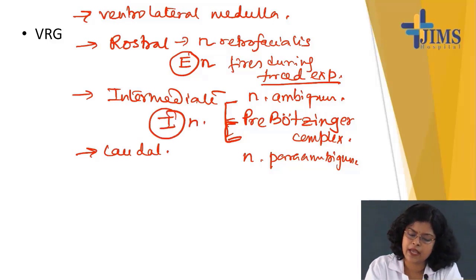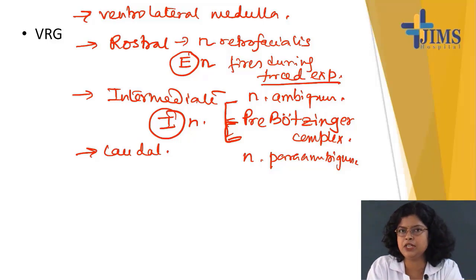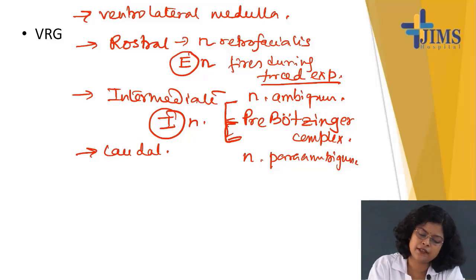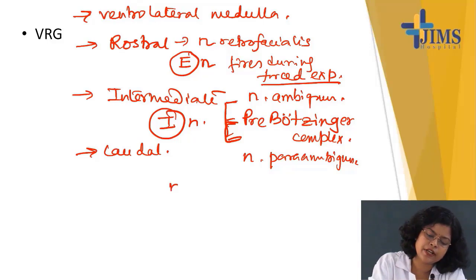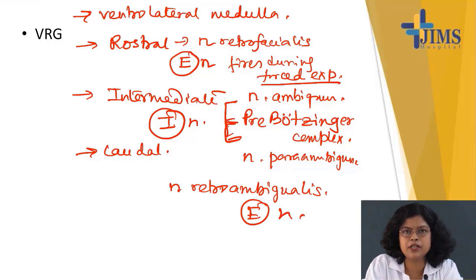Okay, and about caudal VRG, in the caudal part there is another nucleus present which is known as nucleus retroambigualis. It also contains E neuron which is functional during forced expiration. Okay, this is about VRG.